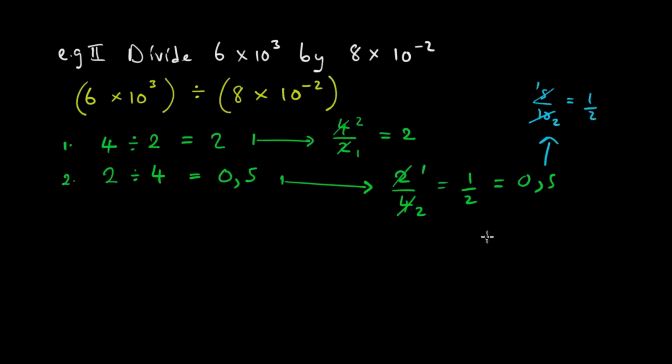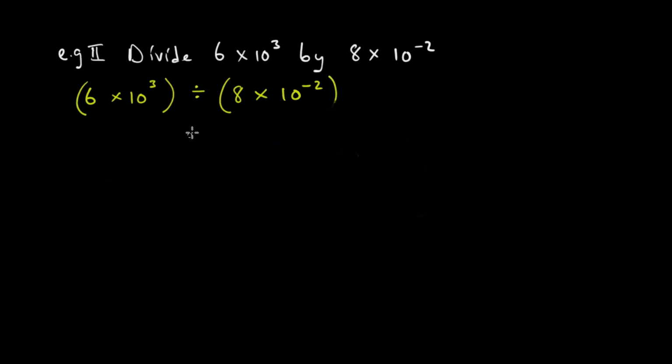We are together. I will tell you in a moment. What I did is so that you see that what is written first goes on top, and what is written second goes to the bottom. This means this will be equal to 6 times 10 to the power 3 over 8 times 10 to the power minus 2, like this.